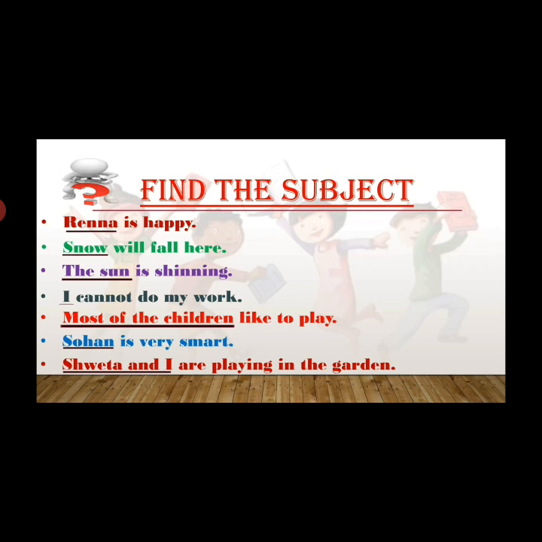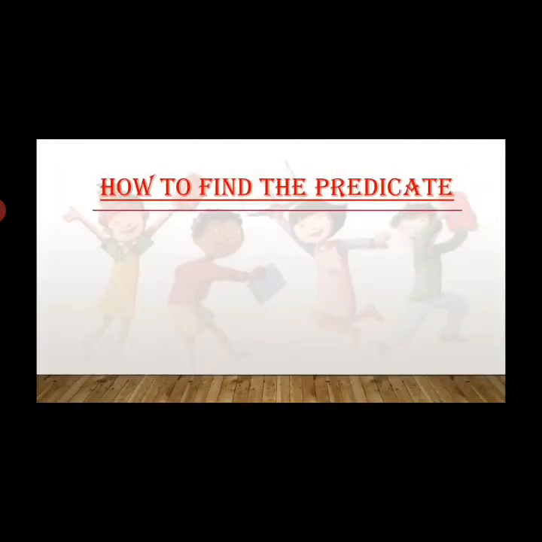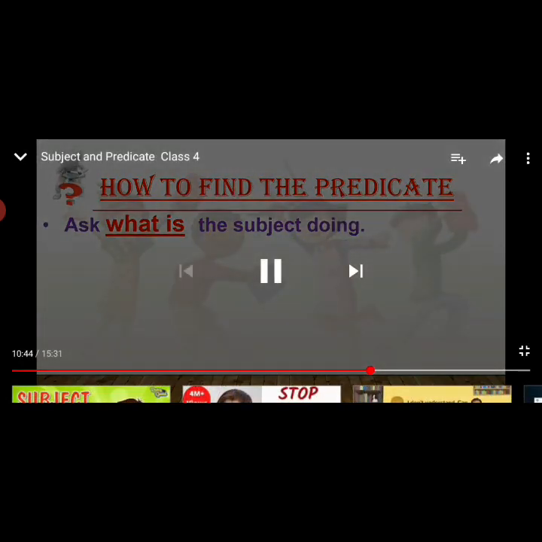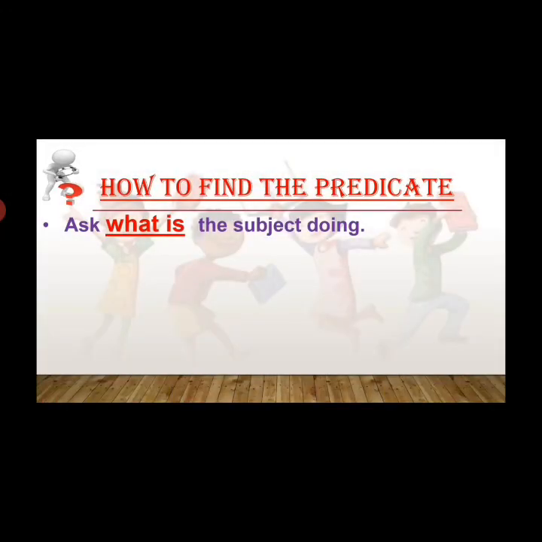So now I am sure all of you will be able to identify the subject in any given sentence. So let's move on to the next part. Now let us see how to find the predicate. It is really simple. Just ask the sentence this question. What is the subject doing? And your answer will be the predicate.